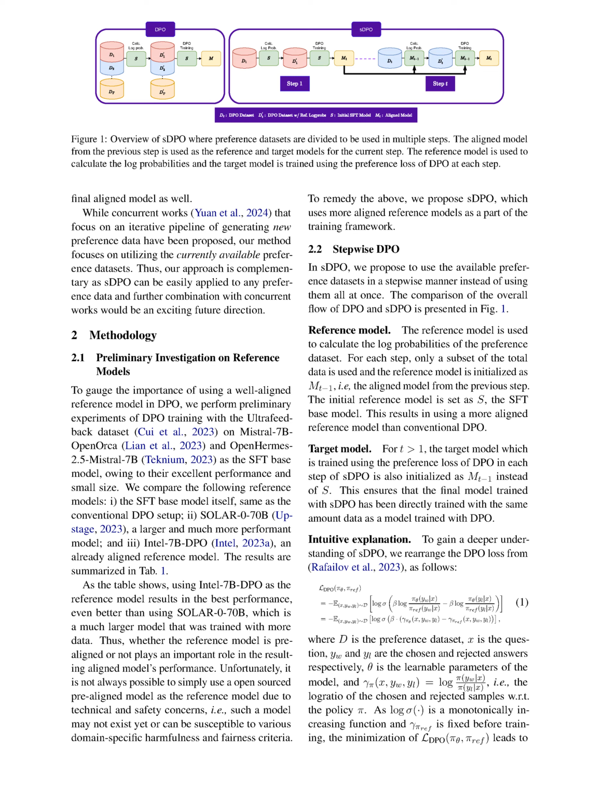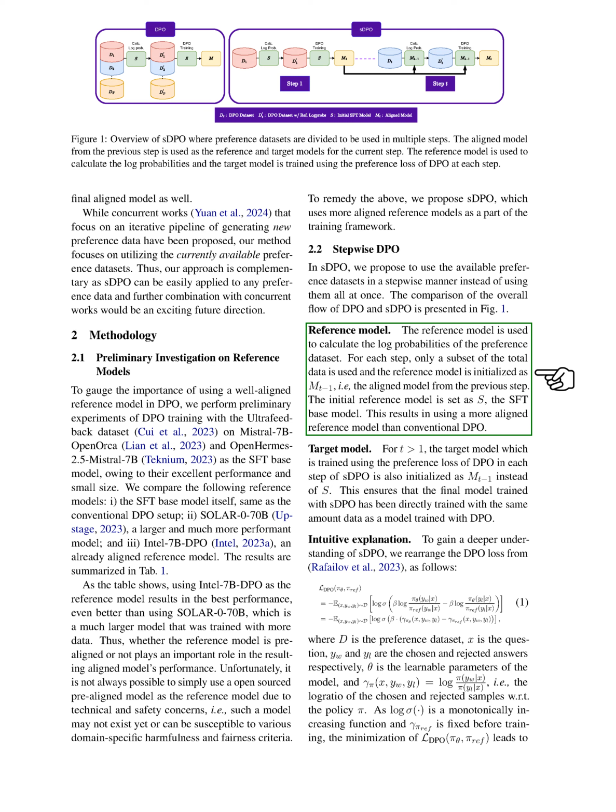Section Summary. In this section, we introduce the concept of using stepwise direct preference optimization, sDPO, to enhance the alignment of large language models, LLMs, during training. By utilizing preference datasets in a step-by-step manner and using more aligned reference models in each step, sDPO aims to improve the performance of the final aligned model. Our experiments demonstrate that employing a well-aligned reference model, such as Intel 7b DPO, can lead to better model performance compared to using larger but less aligned models, highlighting the significance of the reference model's alignment in the training process.